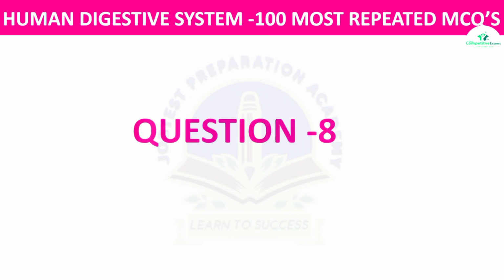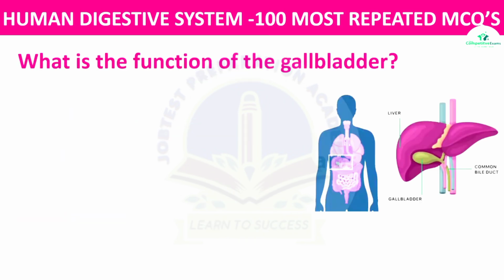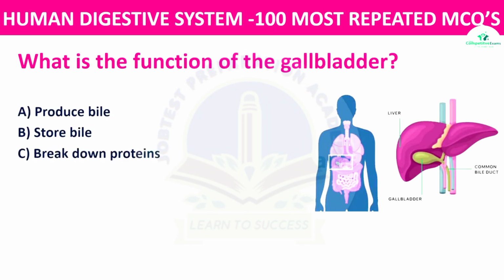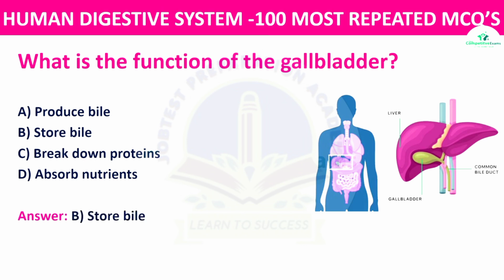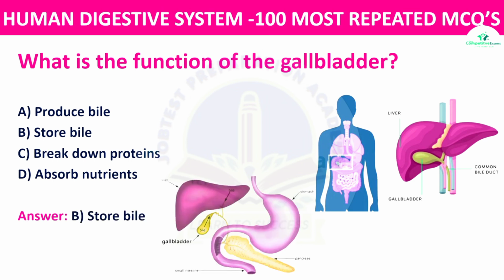Question number 8. What is the function of the gallbladder? The options: produce bile, store bile, break down proteins, or absorb nutrients. The correct answer is store bile. The gallbladder stores bile produced by the liver and releases it into the small intestine to aid in fat digestion.